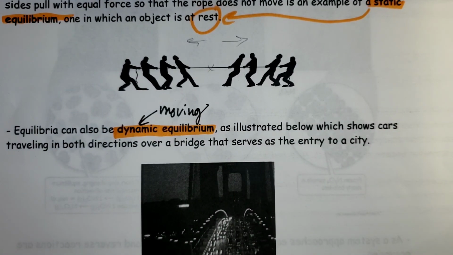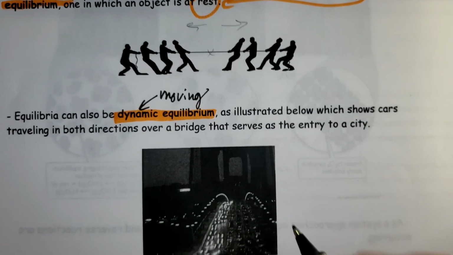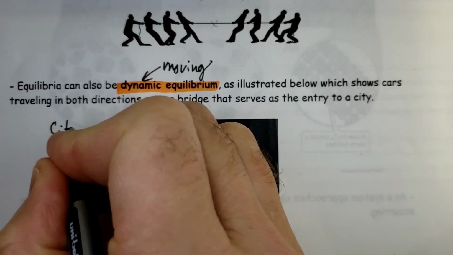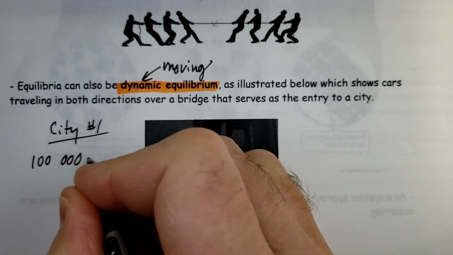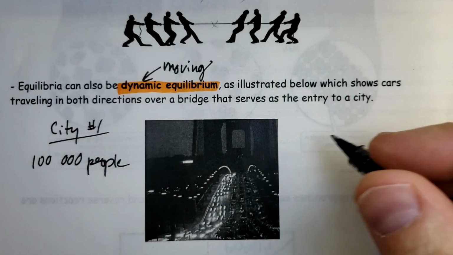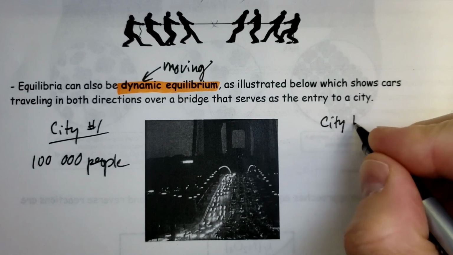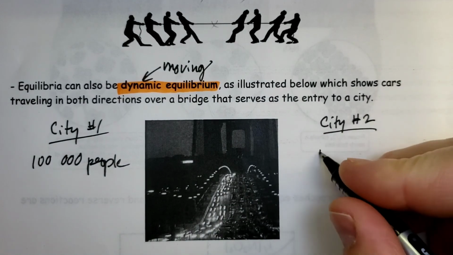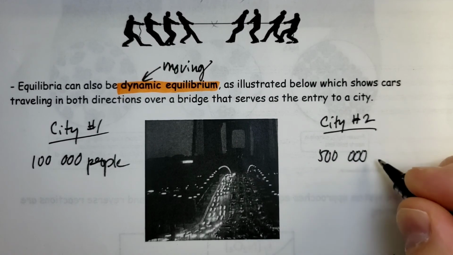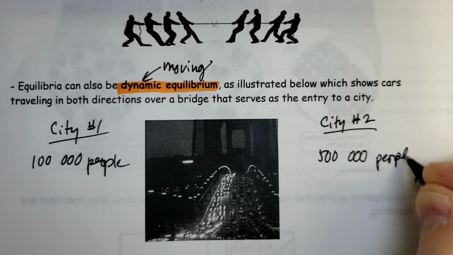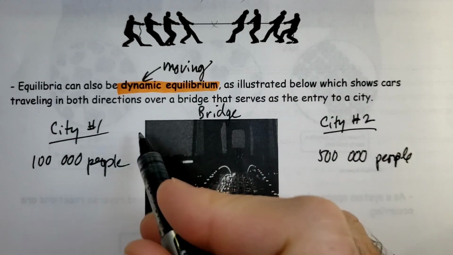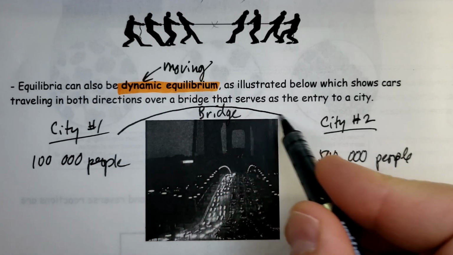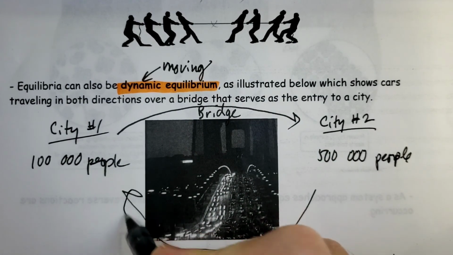So equilibrium can be dynamic, as illustrated below, which shows a bridge between 2 cities. So if you were to imagine if we had city number 1, let's say there's 100,000 people. And let's say we have city number 2, and we have, I don't know, 500,000 people. And here we have a bridge in between those 2 cities. So people from city number 1 can go to city number 2 and vice versa.